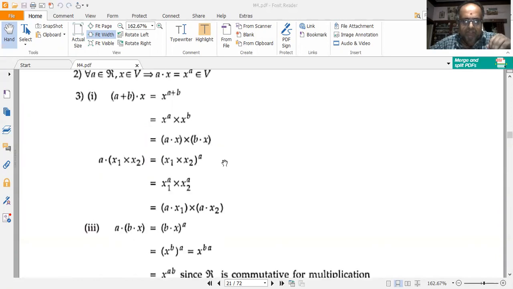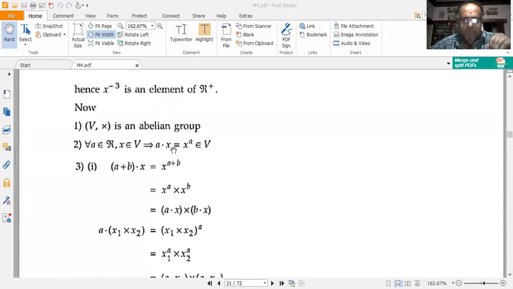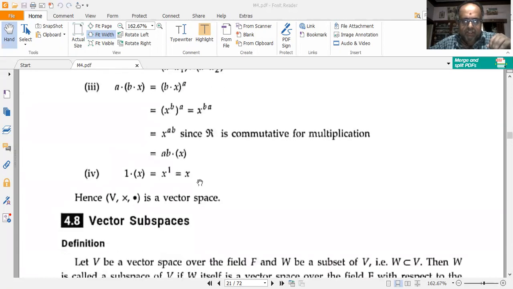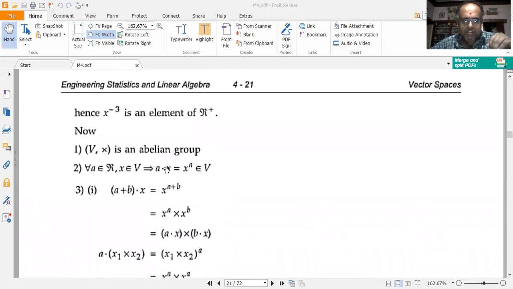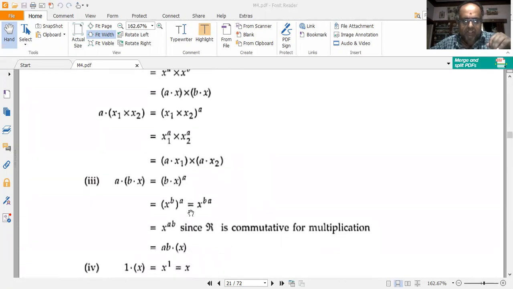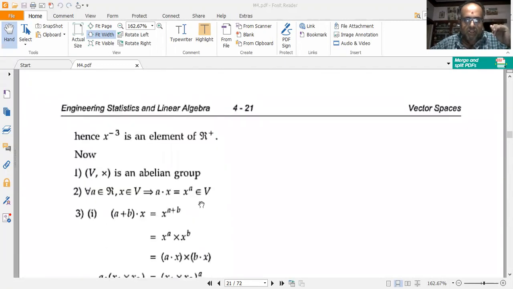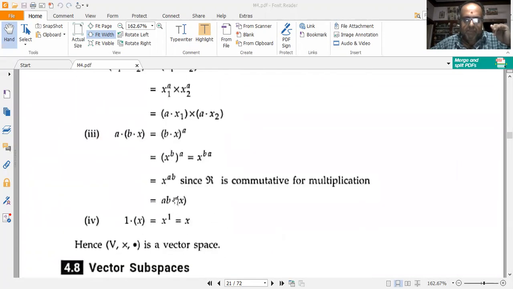but what is B into X? B into X can be written as X to the power of B whole to the power of A, because I am using this criteria, Ax is equal to X to the power of A. So B into X can be written as X to the power of B whole to the power of A, or this is equal to X to the power of BA, or this can be written as X to the power of AB, because R is commutative for multiplication. But what is X to the power of AB? X to the power of AB can be written as A into Bx, or AB into X. So it is commutative.